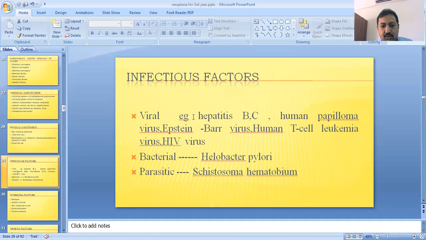Viral, most commonly hepatitis B and C viruses, human papillomavirus, Epstein-Barr virus, human T-cell leukemia virus, and HIV. In the bacterial causes is Helicobacter pylori. This is the bacterial cause of cancer formation. And in the parasites is Schistosoma haematobium. So these are the infectious agents which are involved in the process of carcinogenesis.